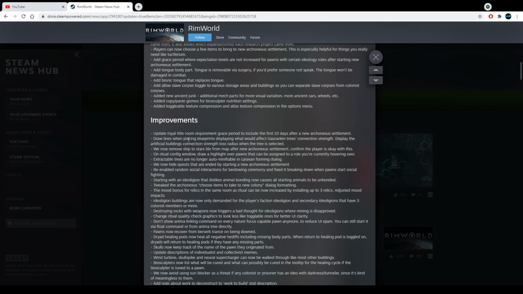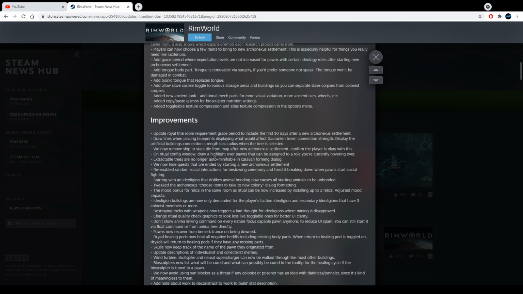Okay. Draw lines when placing blueprints displaying what would affect Gorenland tree's connection strength. Display the artificial buildings connection strength loss radius when the tree is selected. Oh, I see. Okay, that's good. So when you put a Gorenland tree somewhere, you're gonna have more visual display of what is best and what is not best for the placement of the tree, depending on buildings and stuff beside them. Because when the tree is beside buildings, I think they lose strength or something. So yeah, it's a good thing.